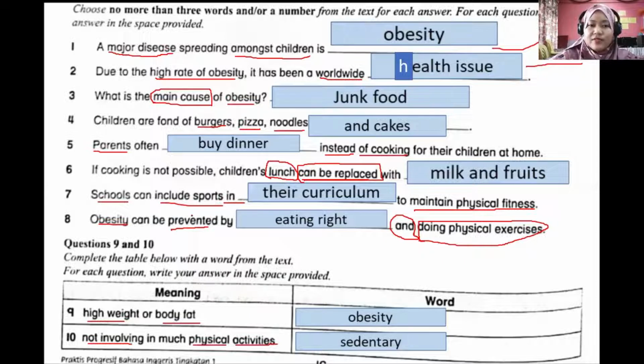For question number 7, schools can include sports in what, to maintain physical fitness. So the clue here is schools, and also include. Include ni maksudnya masukkan. Masukkan sukan in what? In their curriculum. So it is stated in the passage.